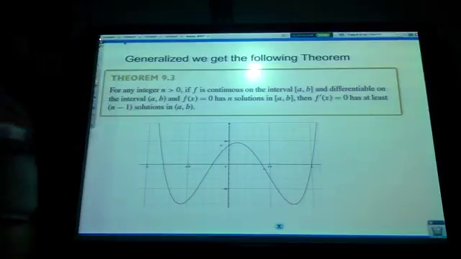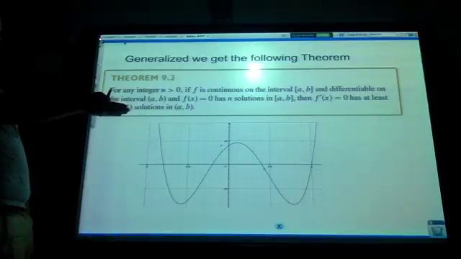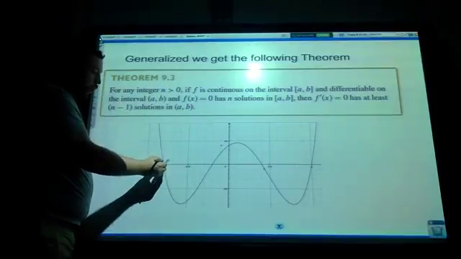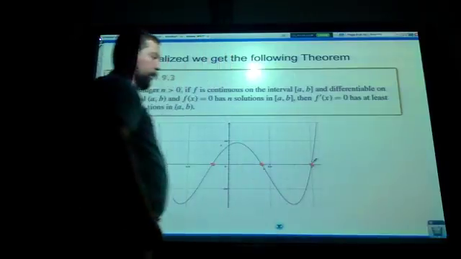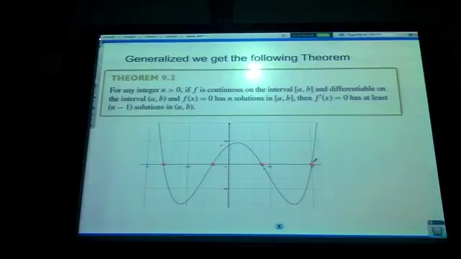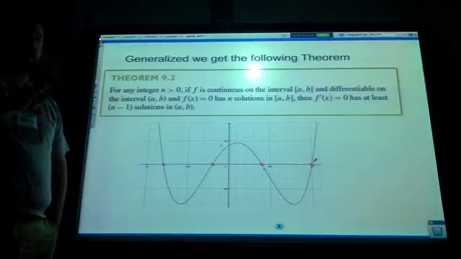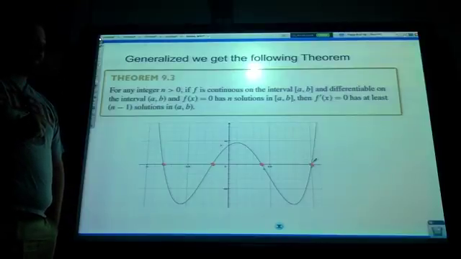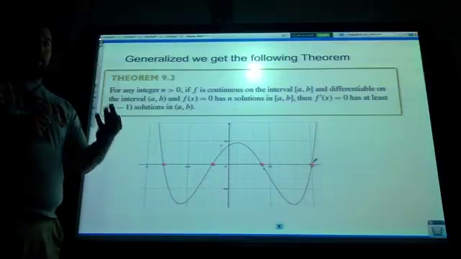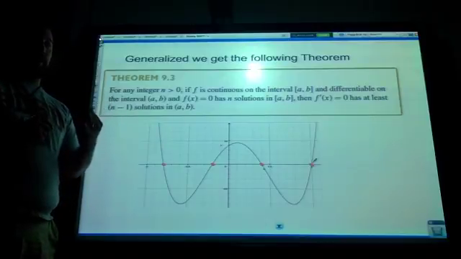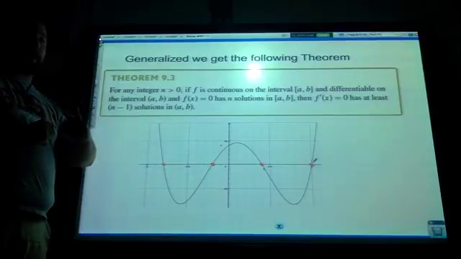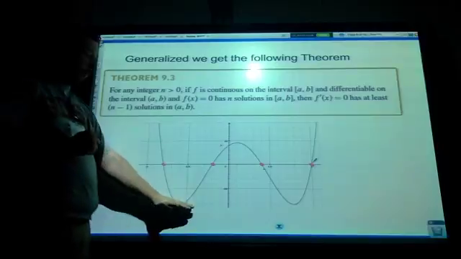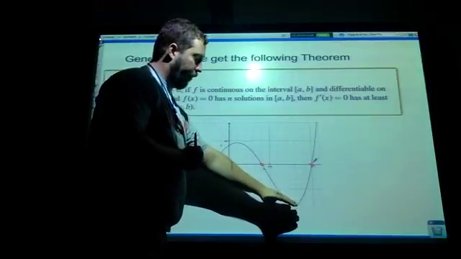Okay, what that says here is that this looks like a quartic polynomial. It has 1, 2, 3, 4 solutions, 4 places where it crosses the x-axis. This generalized theorem says, you know what? If I've got 4 solutions, then I know the derivative is going to be 0 for at least 3 places. At least 3. Could have more, but at least 3. So this one does have 1, 2, and 3.